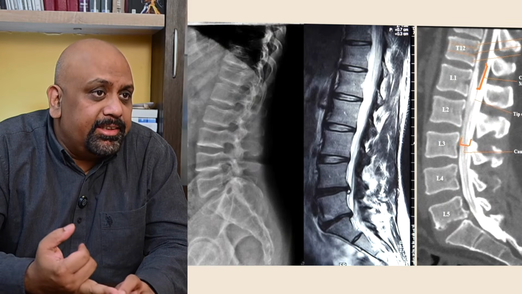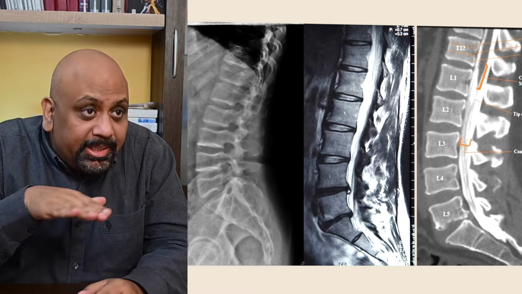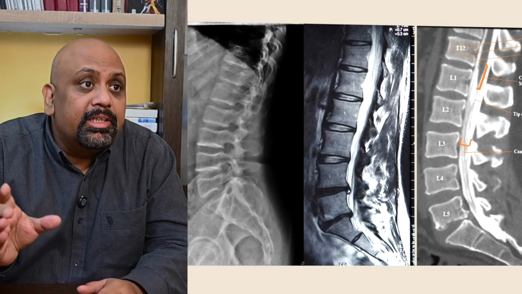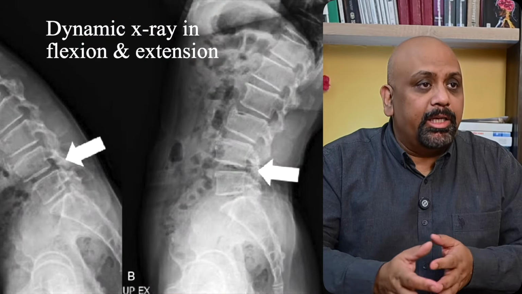And once he suspects that diagnosis, then what we do usually is to order X-rays and MRIs. Also at times a CT scan, because CT scan shows bones better, MRI shows nerves better, and X-ray can be done in a dynamic fashion, that is bending forward and bending backwards, while neither of the two, MRI or CT scan, can be done in a dynamic fashion.